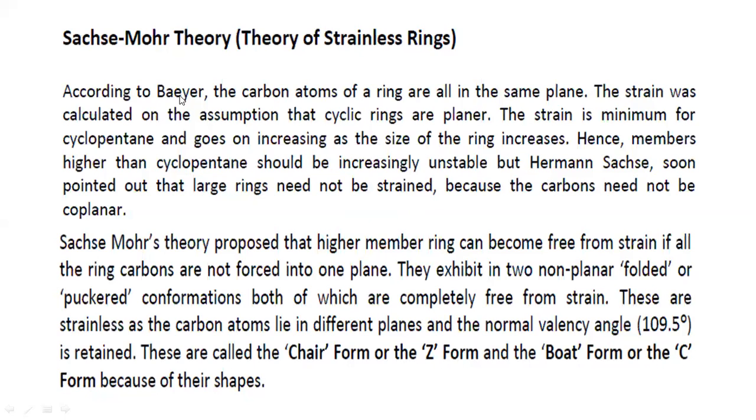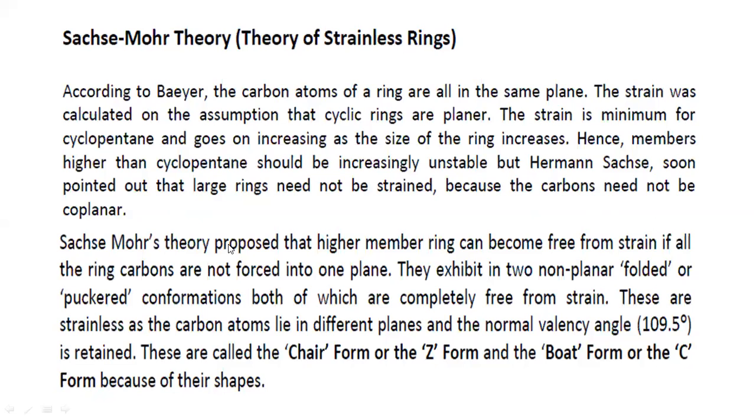What has Bayer proposed? Bayer has proposed that when they are in the cyclic structure, they must be planar. But according to Sachse theory, when the ring size increases, there is no restriction on those carbon atoms to be planar.